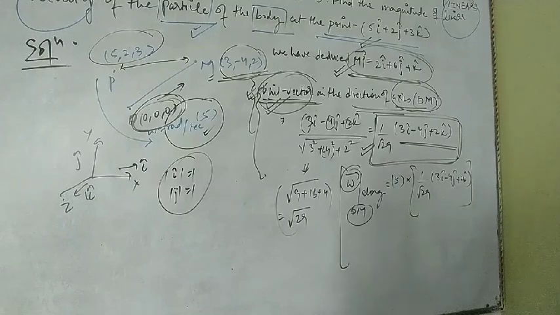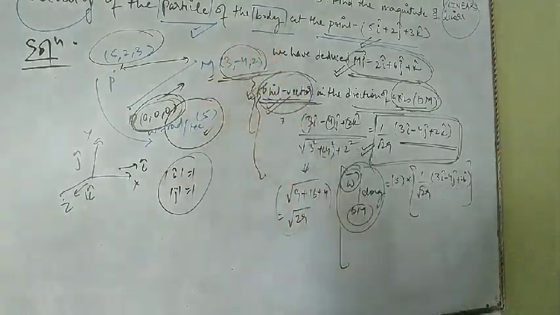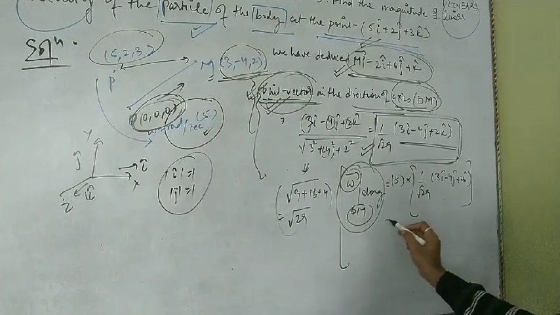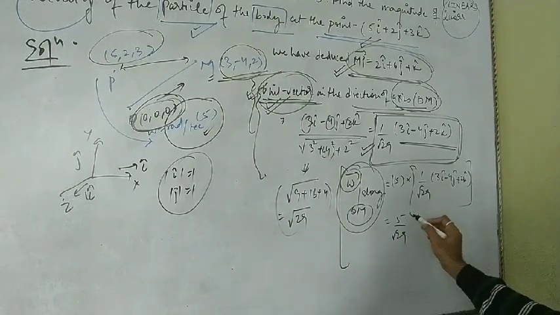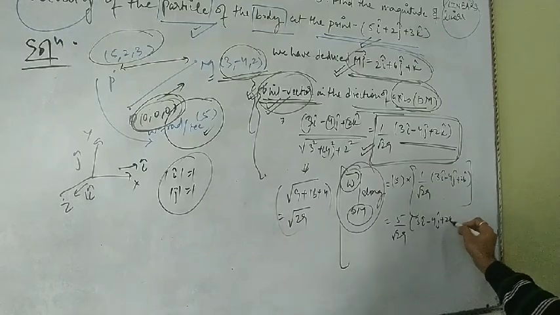This gives the angular velocity along the OM axis: 5 by root 29 times (3i cap minus 4j cap plus 2k cap).